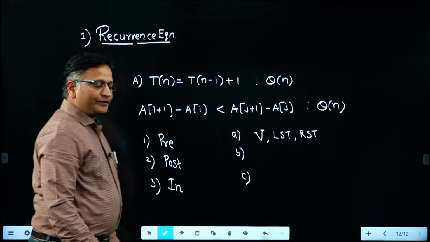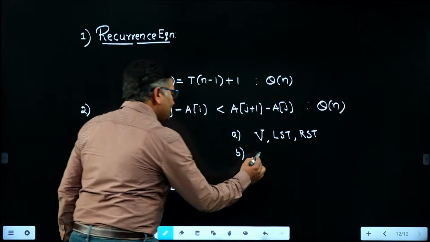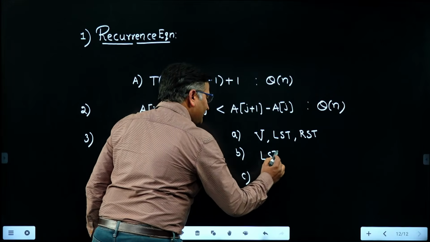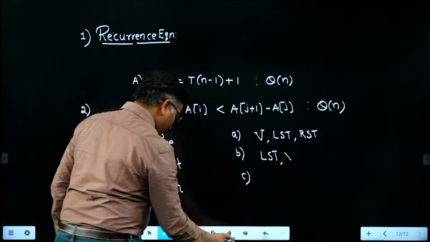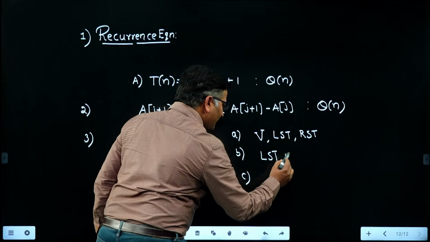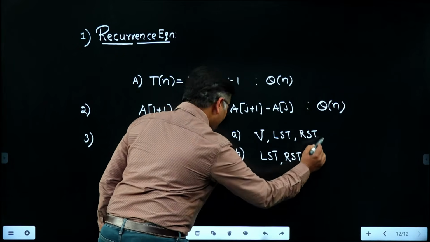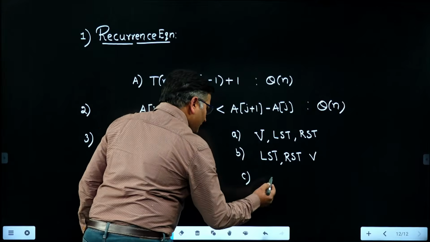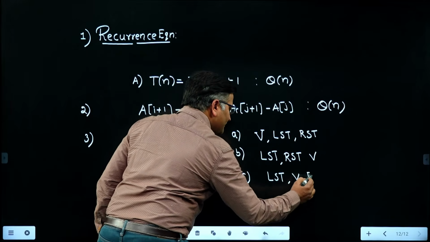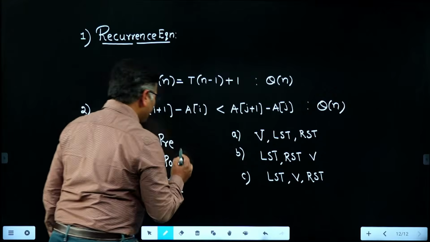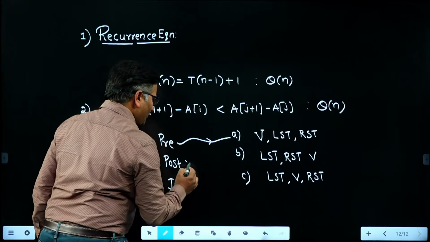These are the matching points for the pre-order traversal. Post-order means first traverse left subtree and then traverse right subtree and then visit the node. Whereas in-order traversal, traverse left subtree and then visit root node and then traverse right subtree. Just match the following in this order, friends. Okay? This is one question based on the topic.